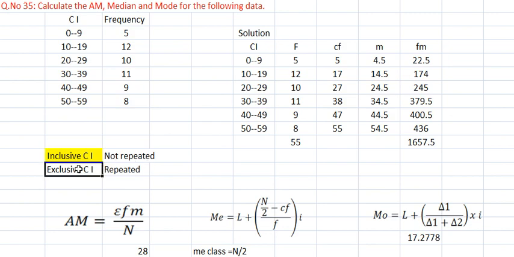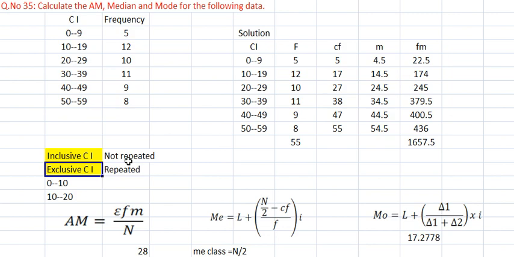For example, 0 to 10, next 10 to 20. In this case, 10 is repeated as the next class's lower limit. So this was a repeated case. If it is repeated, then it is called an exclusive class interval. I hope the meaning of inclusive and exclusive is clear to all of you.